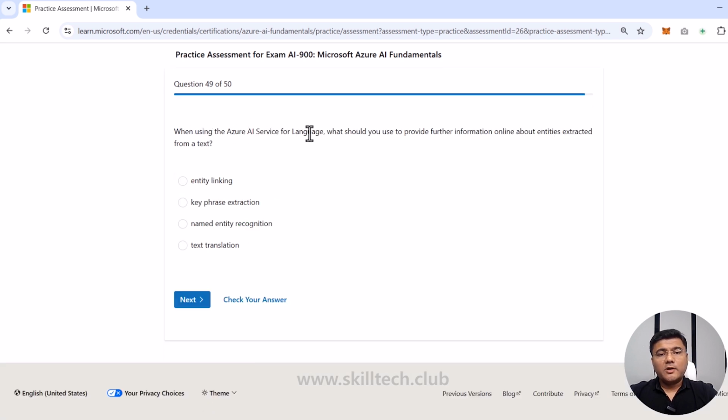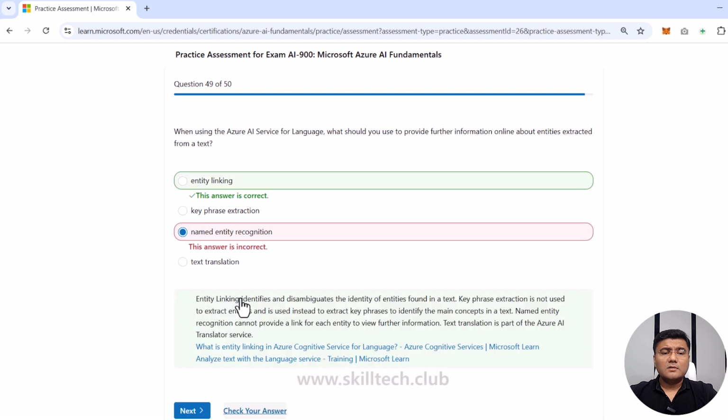When using Azure AI service for language, what should you use to provide further information online about entities which are extracted from the text? So this is talking about entity extraction. Is it entity linking, key phrase extraction, named entity recognition, or text translation? I will go with named entity recognition because that's where entities are going to be associated with that. No, this is the wrong answer. They are asking about entity linking, because entity linking identifies the disambiguity for the identity of entities found in the text.